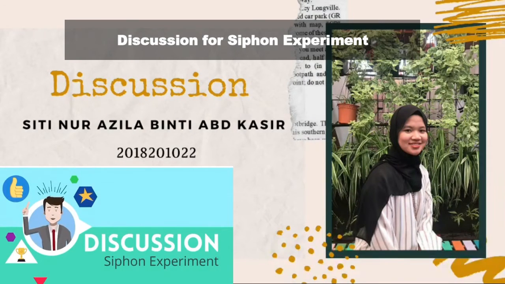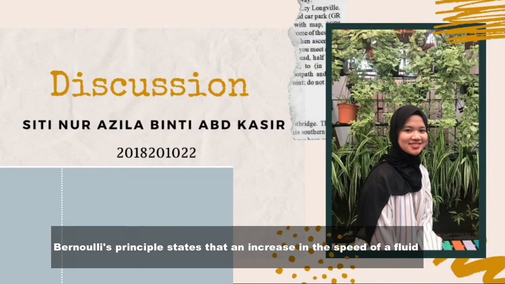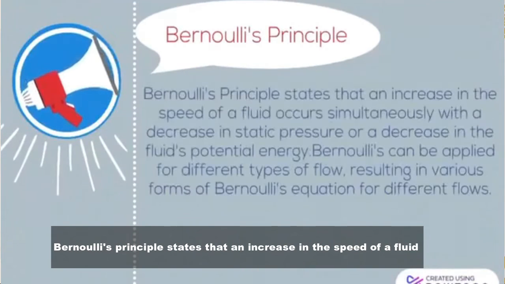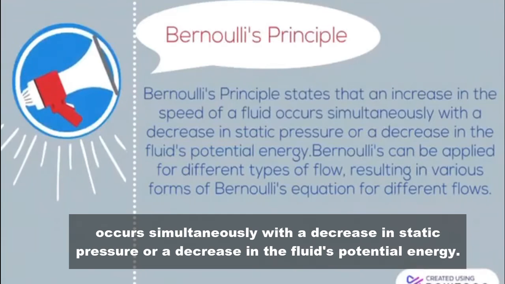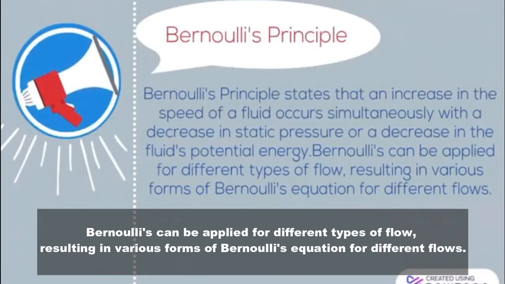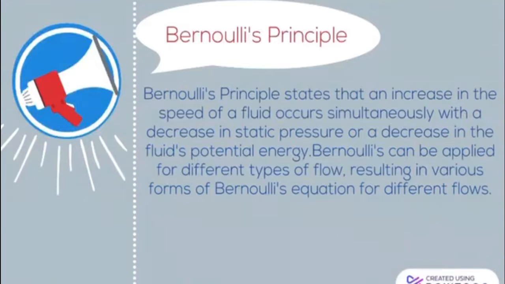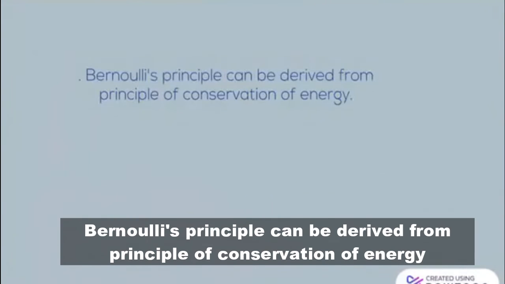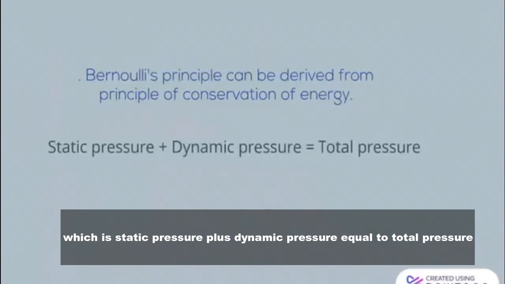Discussion for siphon experiment. Bernoulli's principle states that an increase in the speed of a fluid occurs simultaneously with a decrease in static pressure or a decrease in the fluid's potential energy. Bernoulli's can be applied for different types of flow, resulting in various forms of Bernoulli's equation for different flows. Bernoulli's principle can be derived from principles of conservation of energy, which is static pressure plus dynamic pressure equal to total pressure.